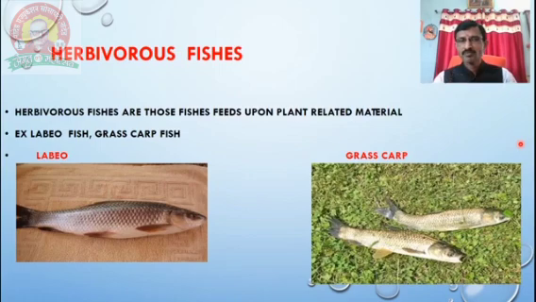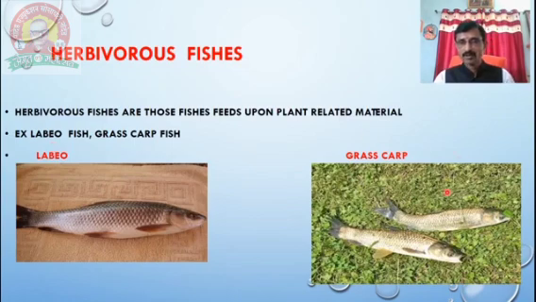What is meant by herbivorous species? Shortly, herbivorous species are those species that feed upon plant-related material and debris which are present in the water. That is called herbivorous, herbivorous in habit. The example on my left-hand side is the Labeo, a herbivorous species. Example Labeo, which belongs to the IMC, that is Indian major carps.